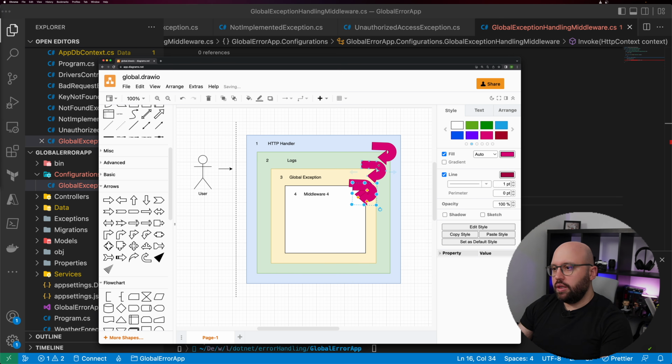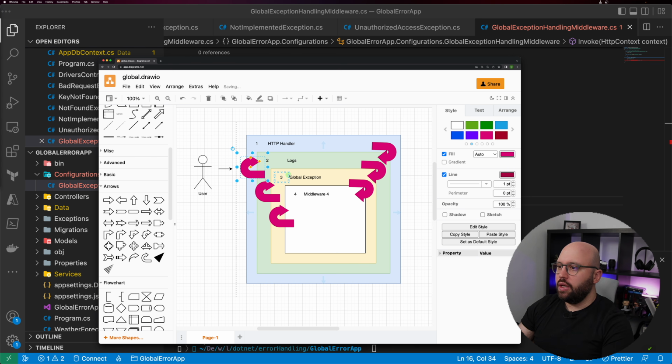Once it has been completed, right now it's going to start jumping back. So let's put it this way, and let's make it out. So it's going to be jumping outside the application, something like that. Apologies, my drawing skills are not really up to standard, but it's going to be something like that, and then all the way out.